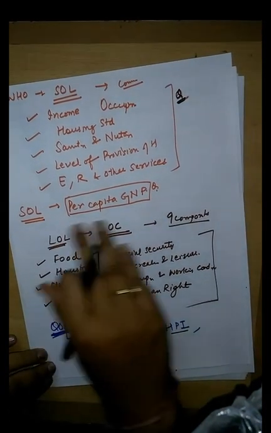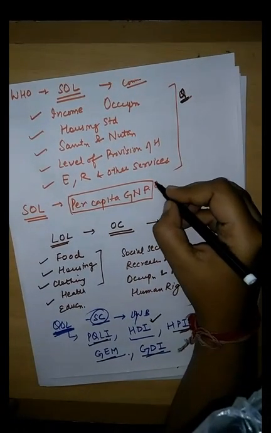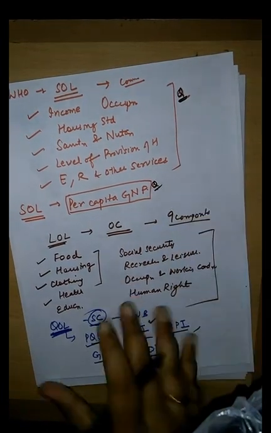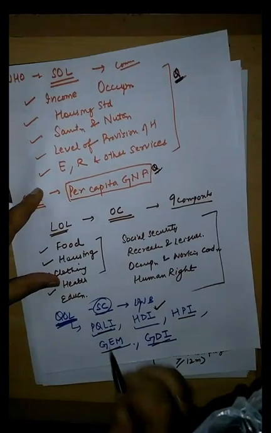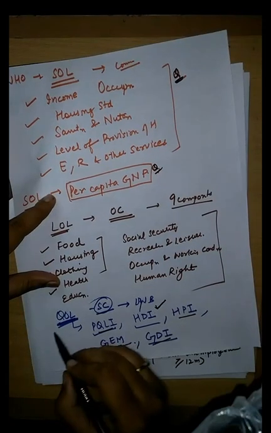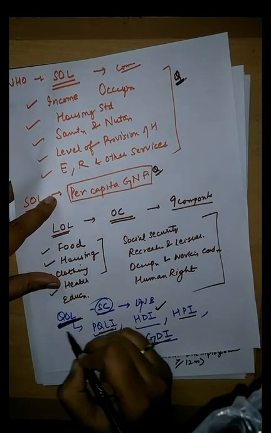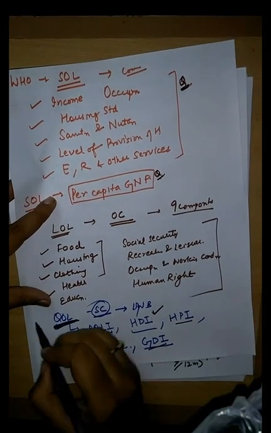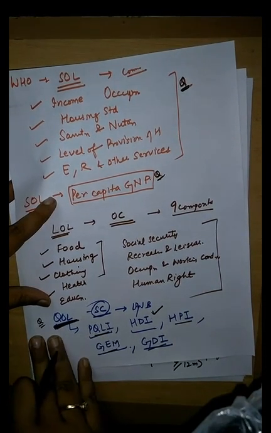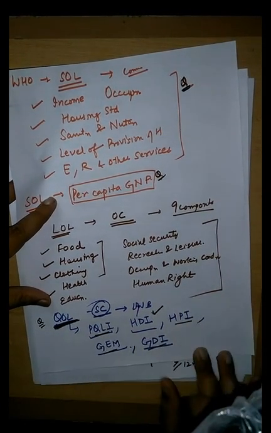Then per capita GNP is used to measure standard of living. Then you need to know that all these indicators are used to find out the quality of life of a country. So quality of life indicators, quality of life indices include all of them.